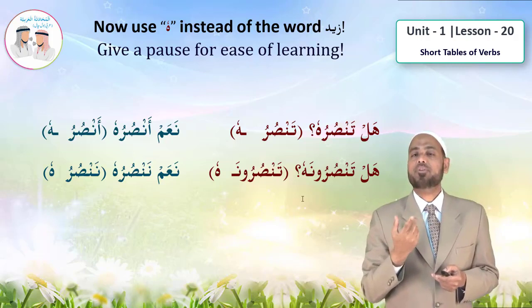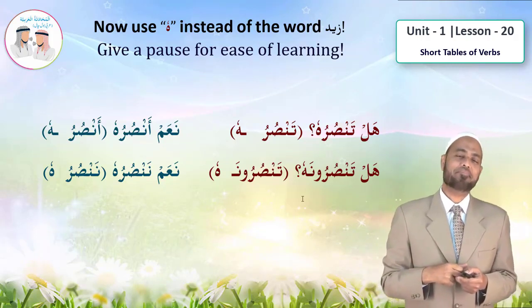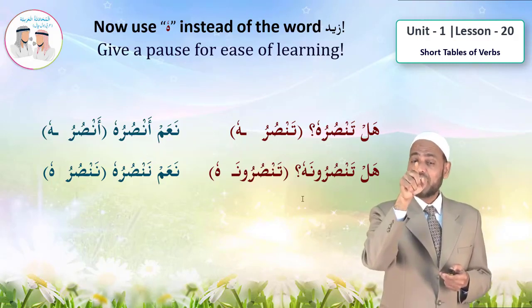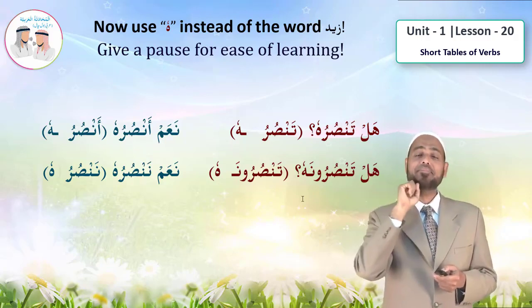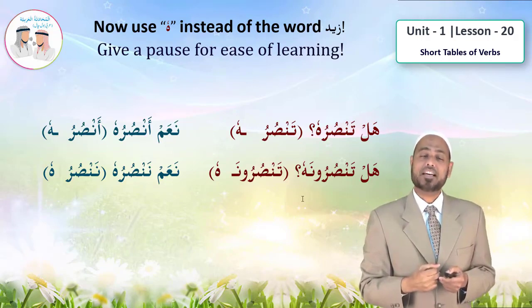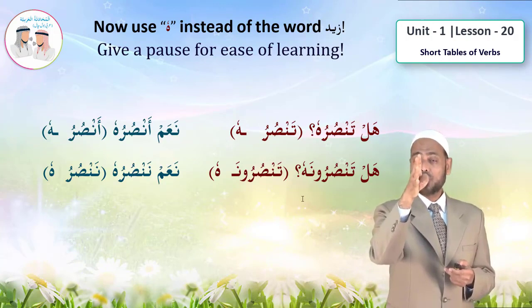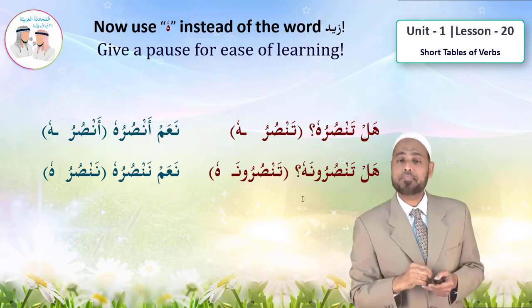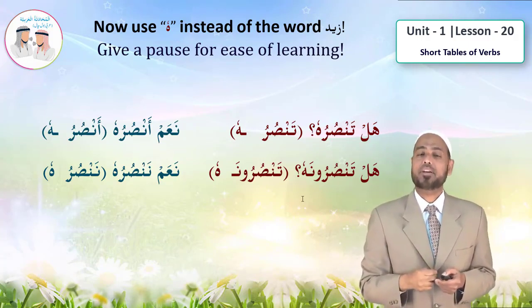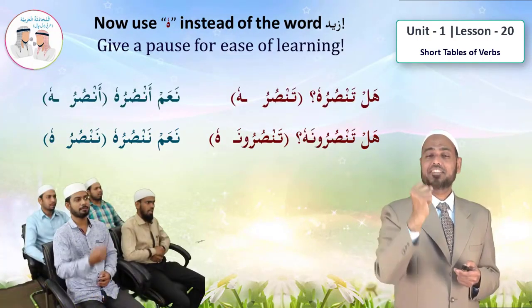Okay, what you have practiced is already learnt before. Now we will replace Zaid with hu, him. Hu of Arabic means him. So hal tansuru hu? Are you helping him? So you'll say, na'am, ansuru hu. Yes, I help him. Hal tansuruna hu? Do you all help him? Na'am, nansuru hu. Yes, we help him. Now answer me. Hal tansuru hu? Na'am, ansuru.